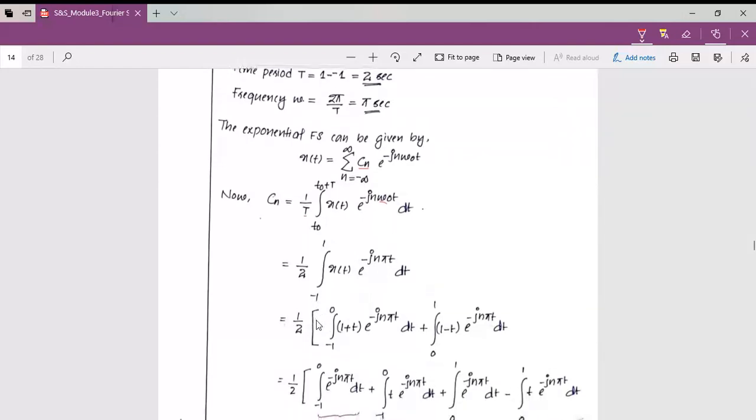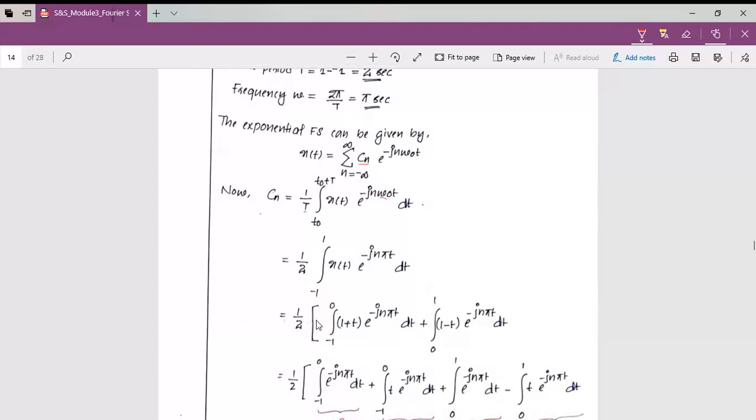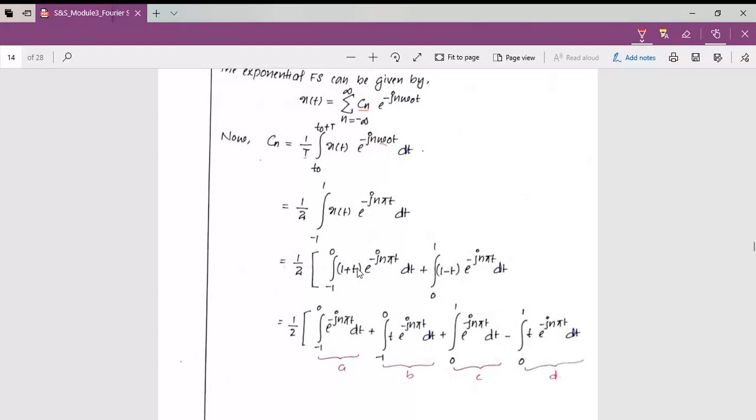Okay, so we know that from the interval minus 1 to 1, the value for x of t will be split. Okay, so that is split from minus 1 to 0 and 0 to 1, split into 2. So we are splitting the integral and substituting the value for x of t here. So first the integration will be from minus 1 to 0, and the value for x of t is 1 plus t, and in the second integral the limit is from 0 to 1 and the value for x of t is 1 minus t.